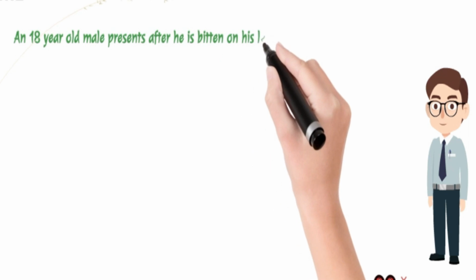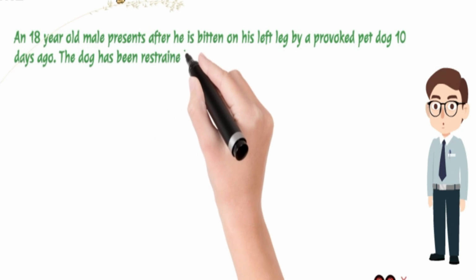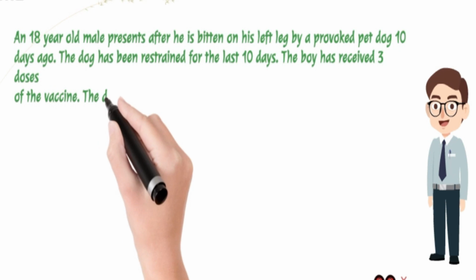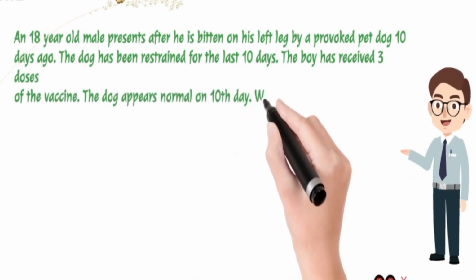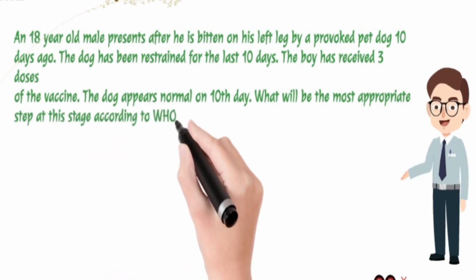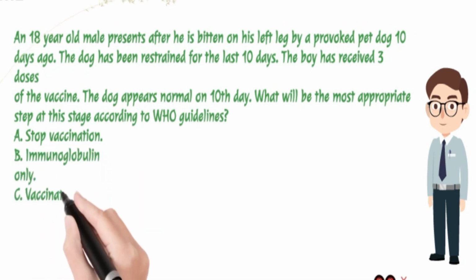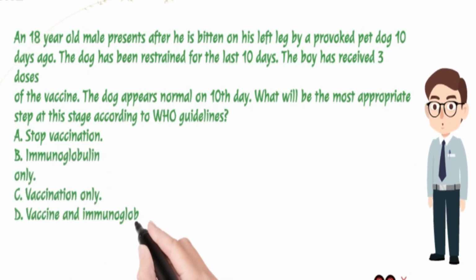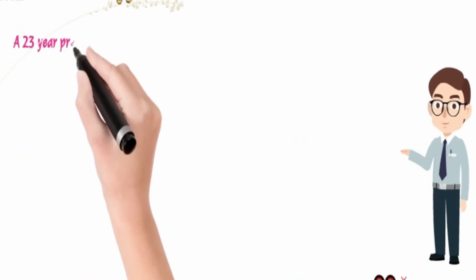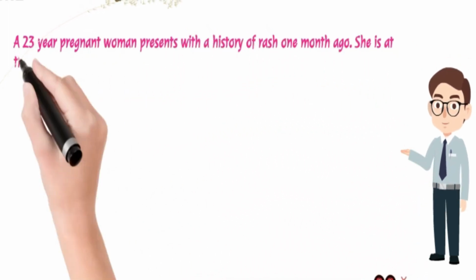An 18-year-old male presents after he is bitten on his left leg by a provoked pet dog 10 days ago. The dog has been restrained for the last 10 days. The boy has received 3 doses of vaccine. The dog appears normal on the 10th day. What will be the most appropriate step at this stage according to WHO guidelines? A. Stop vaccination. B. Immunoglobulin only. C. Vaccination only. D. Vaccine and immunoglobulin both. Answer to the question is A. Stop vaccination.